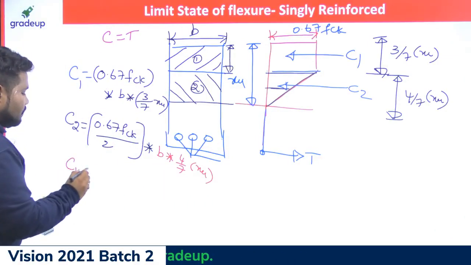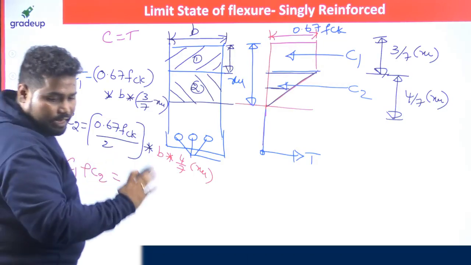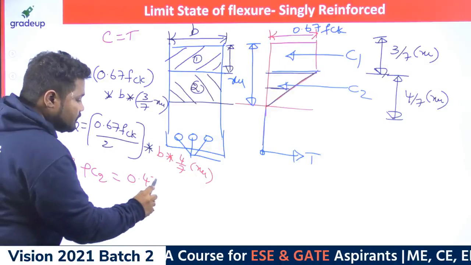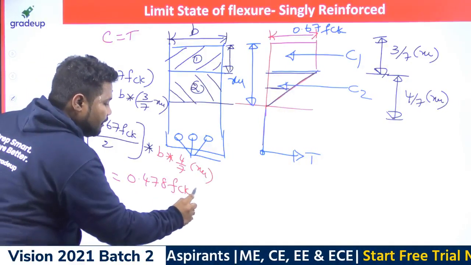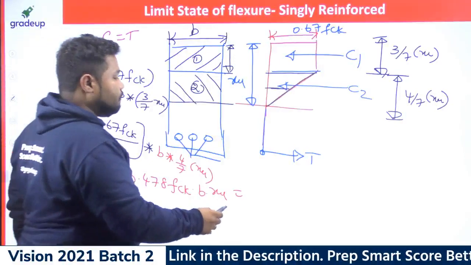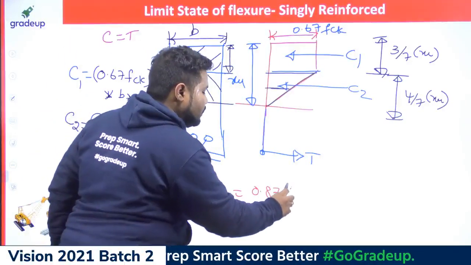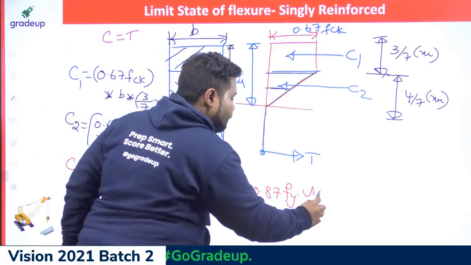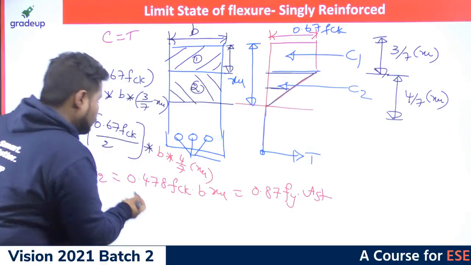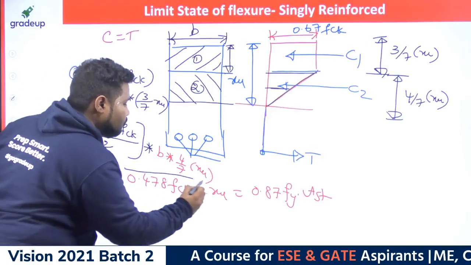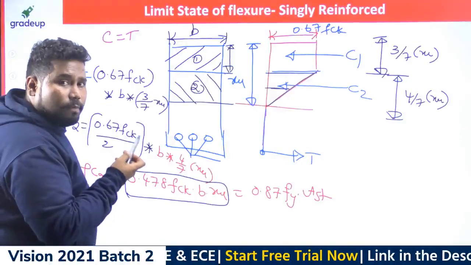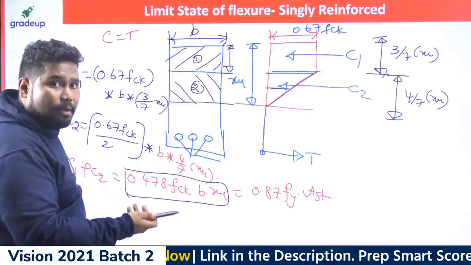If you add C1 plus C2, you will get 0.478 FCK B into XU. This is equal to the tension force, what is the tension force? 0.87 Fy AST. Now from this your problem is over, right? Previously in IS 456 you had used 0.36 instead of 0.478, but if you use that one here, the problem is gone.